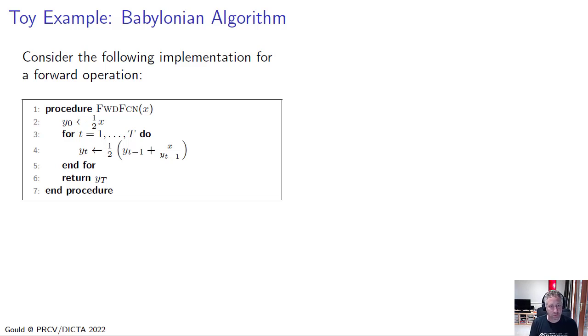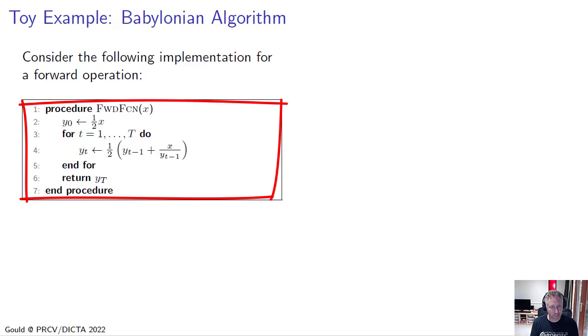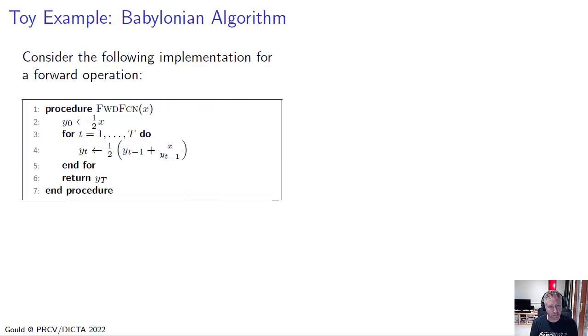So here's a toy example of what we might expect from automatic differentiation. And this is an algorithm known as the Babylonian algorithm. And here I'm showing the forward pass for that algorithm. So we start by taking the input x, and we assign y0 to be half of x. And then for iterations t from 1 up to capital T, we assign yt to be half of the previous yt minus 1, plus half of x divided by yt minus 1. And we keep going for T iterations, and then we return y capital T.